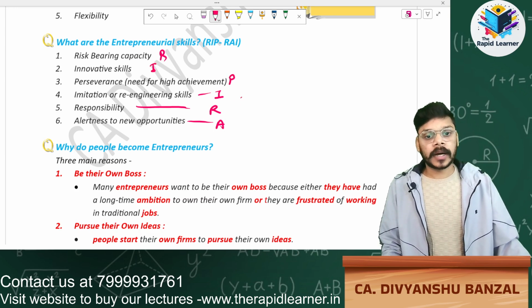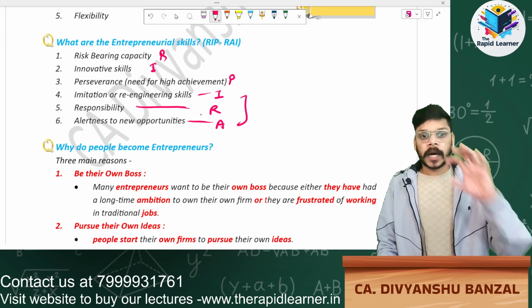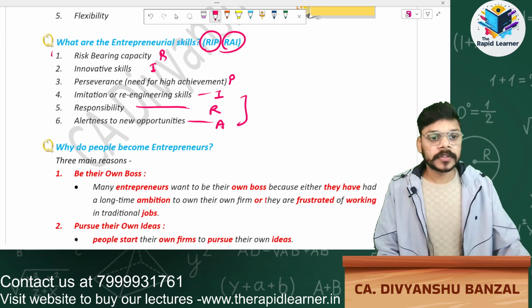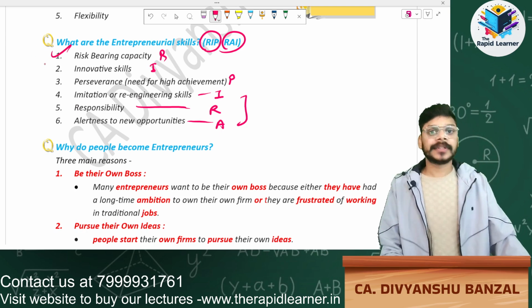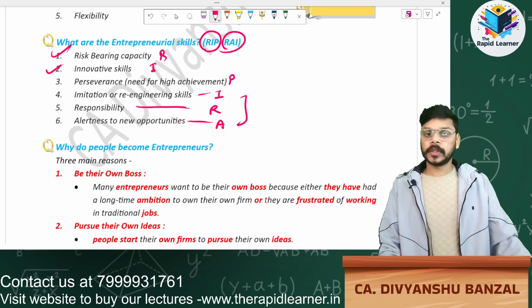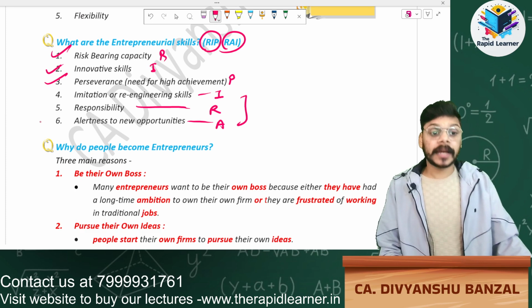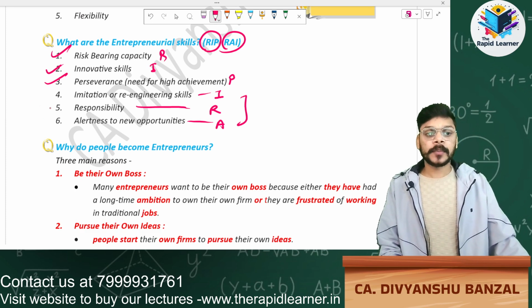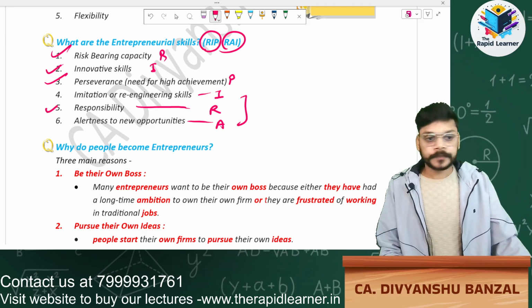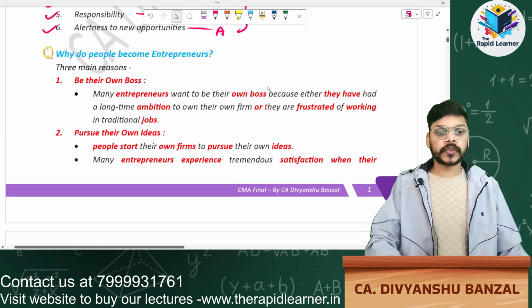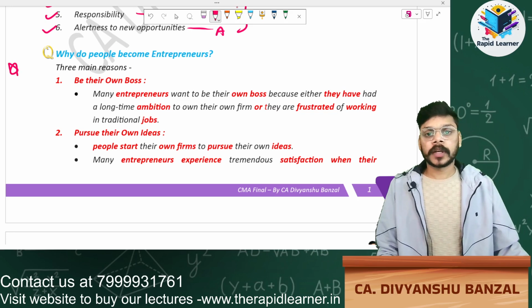RIP RAI. R means risk bearing capacity, innovative skills, perseverance. RAI means what? Responsibility, alertness to new opportunities, and imitation. Simple.